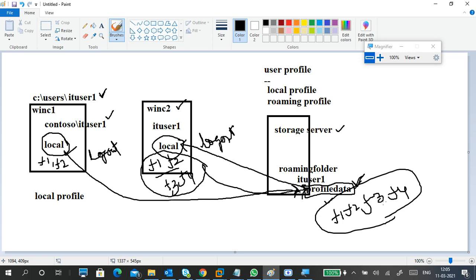Roaming candidate is like, maybe you can take an example from your college days, you can recollect it. Some people reserve the place right now. I want to sit here because in this system only my data is there. In another system I don't have the data. So it means local profile. Another guy has a pen drive. Whenever he does a program, he keeps it in a pen drive. Think like that, simple. Or maybe in a mail account, somewhere it is located, not in a local PC. But he can sit at any place, connect the pen drive, take the data and start working. Or maybe download from the email and start working. He never sits in one place.